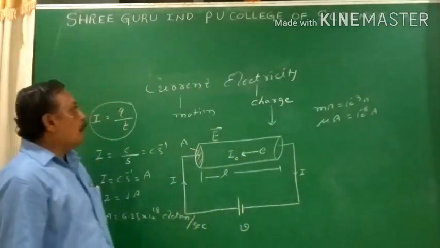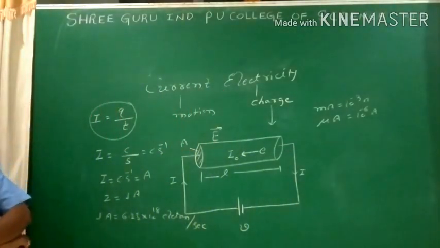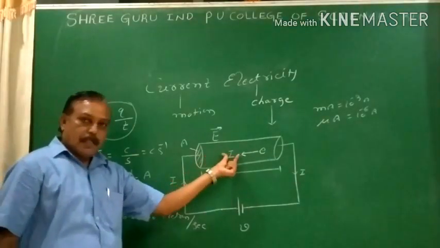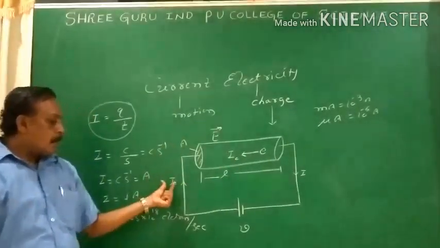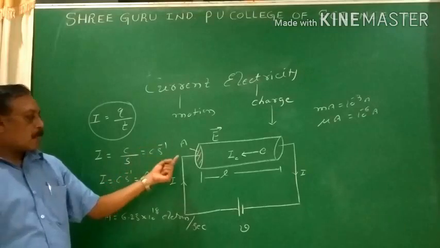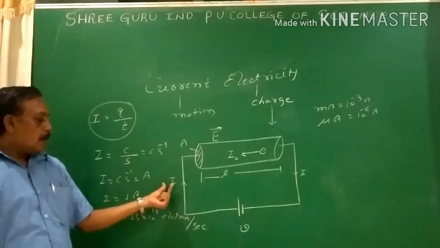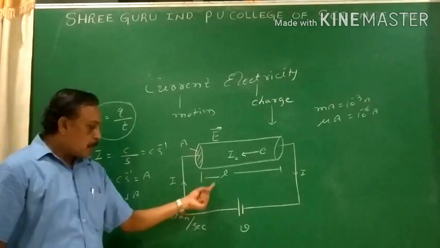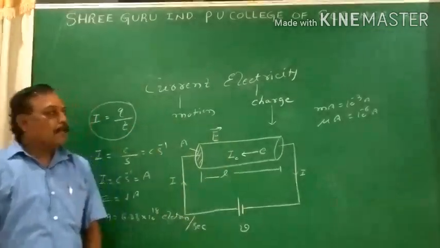So this is about the current and the direction of the current. There are two types of current. One is the electronic current, another one is the conventional current. To assign the direction of the current, we take the help of the conventional current, that is always represented from the positive terminal to the negative terminal.